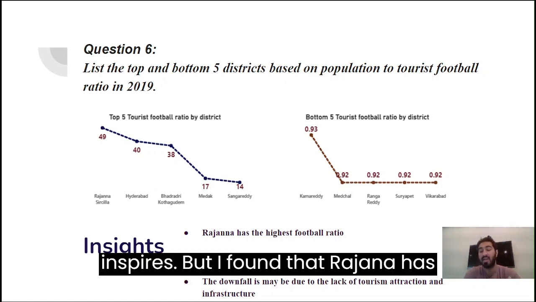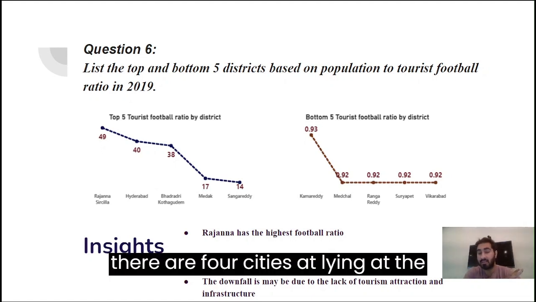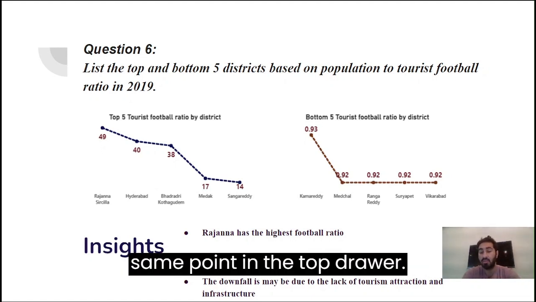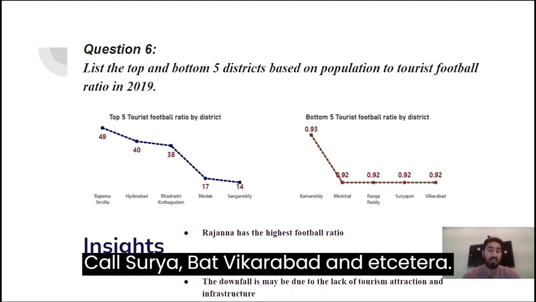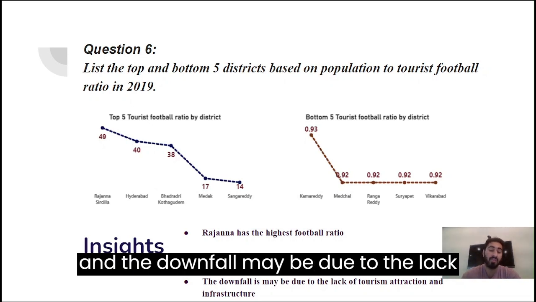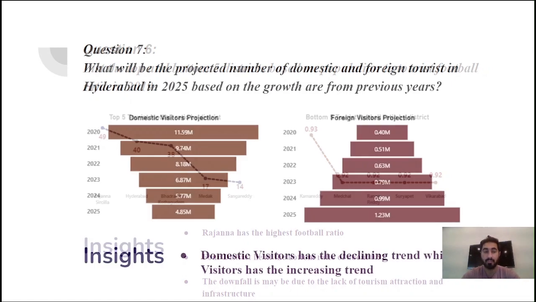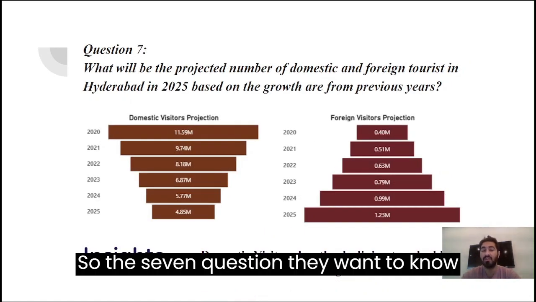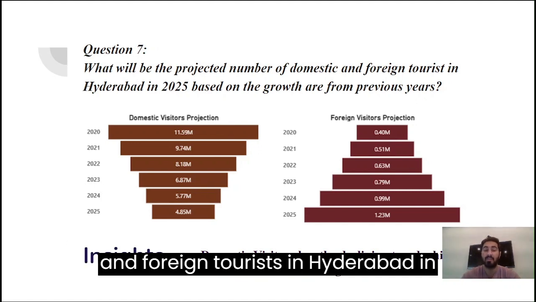I found that Rajanna has the highest footfall ratio, while there are four districts lying at the same point in the lower end: Medchal, Suryapet, Vikarabad, and others. So here are the insights regarding it, and the downfall may be due to the lack of tourism attractions and infrastructure. The seventh question they want to know about is the projected numbers of domestic and foreign tourists in Hyderabad in the year 2025.